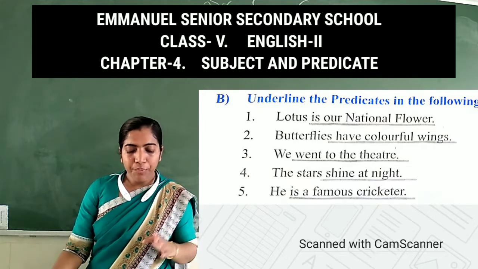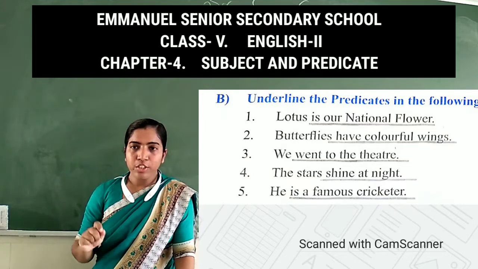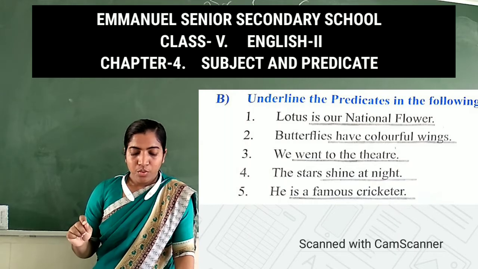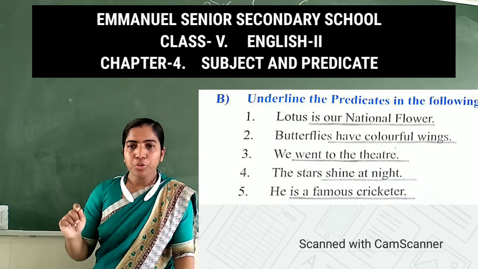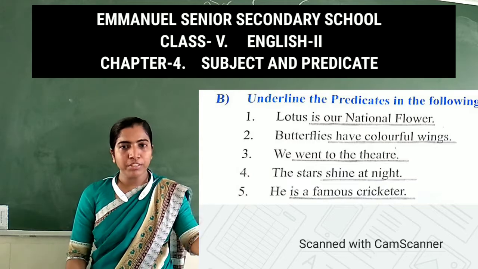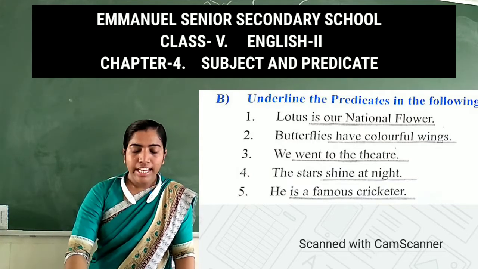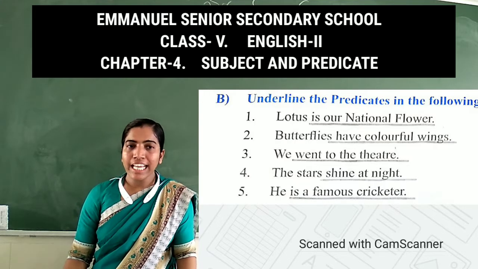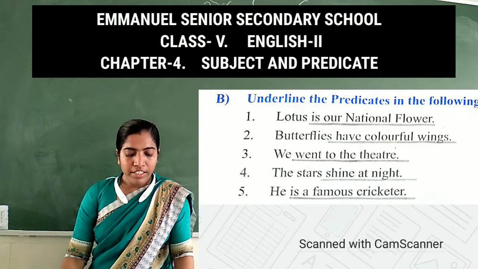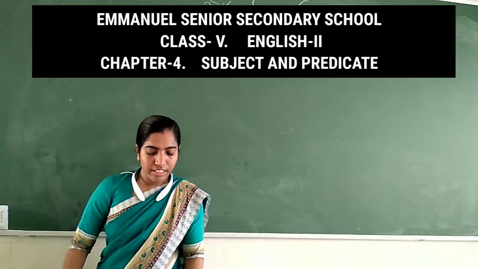Third, we went to the theater. What is the predicate there? Went to the theater, because we is the subject and went to the theater is the predicate. In this way you have to complete the exercise B, underline the predicate.